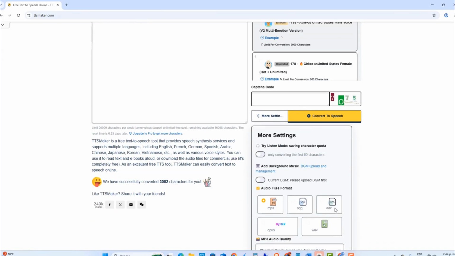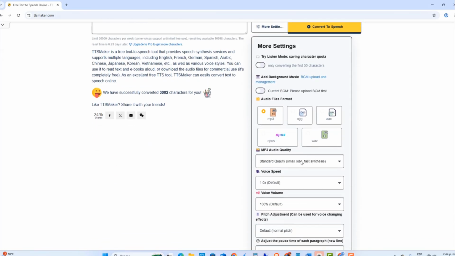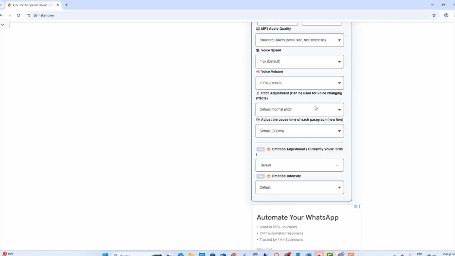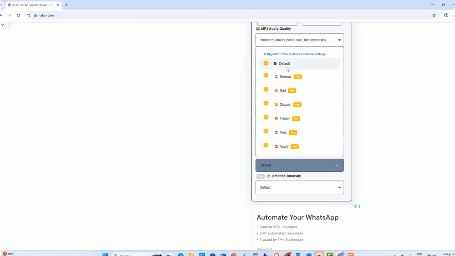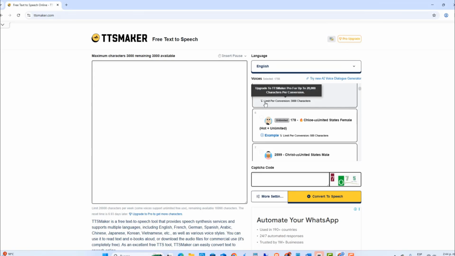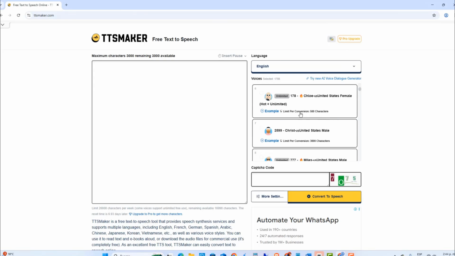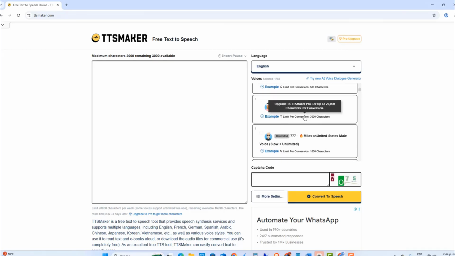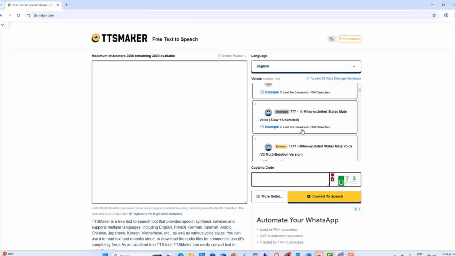By clicking on the More Settings button, you can adjust more emotion parameters. However, if you want to add emotion to the voice, upgrade to Pro. Each generation has a character limit. I recommend that you use the voices with 3,000 characters per conversion. This way, you can maximize the tool's efficiency and generate longer, more natural-sounding voiceovers without having to split your script into smaller parts. There are a lot of voices that you can try until you find your best.